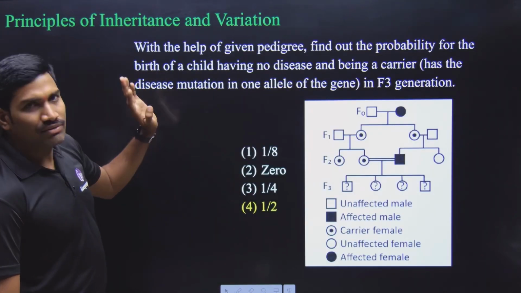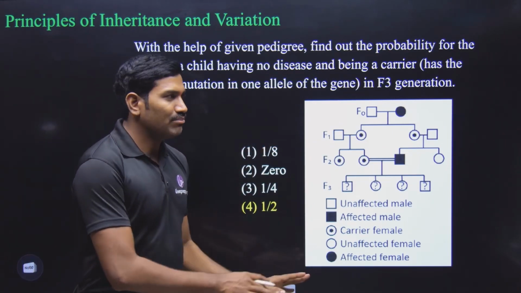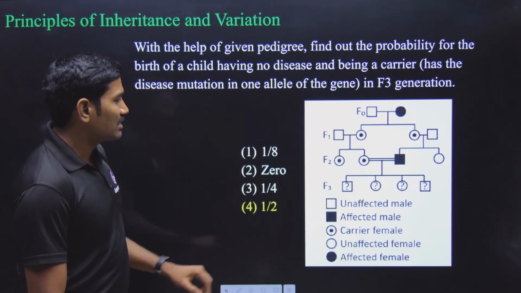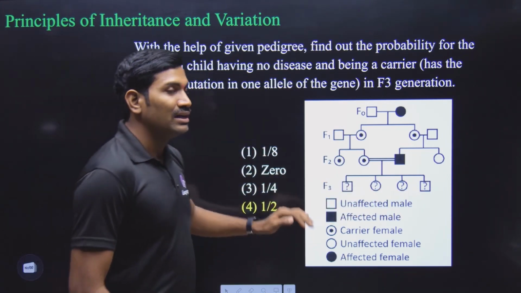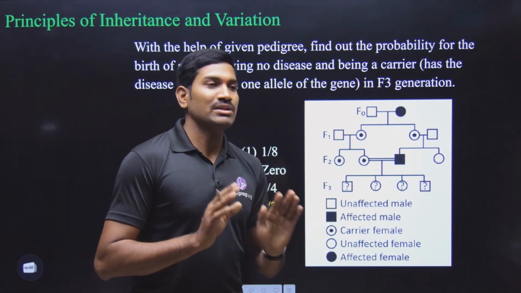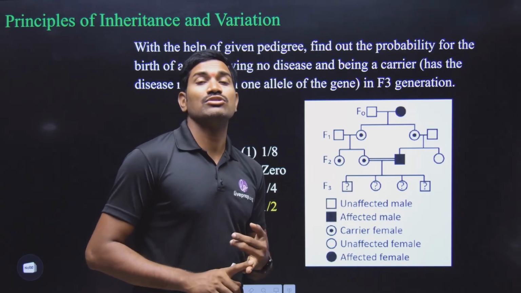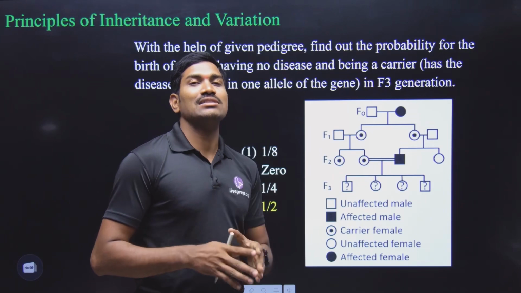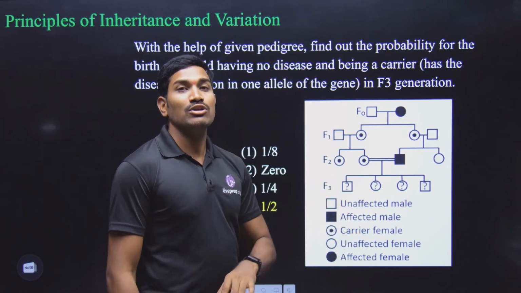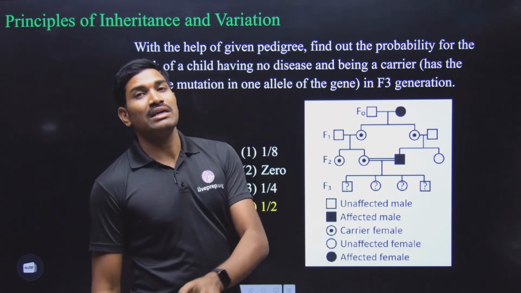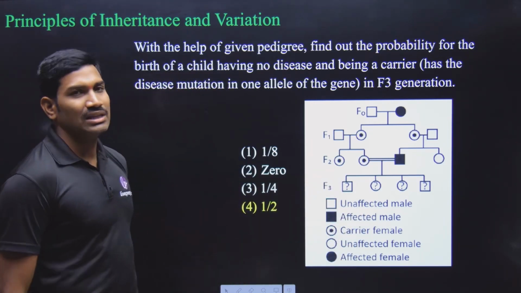Next one, again from the principles of inheritance and variation. So here they have given a pedigree, and based on this pedigree, they are asking about the F3 generation. In the F3 generation, what are they expecting? They want a normal individual, meaning there is no disease, but it should be a carrier. What is the probability that an individual has no disease but is a carrier? This is the question they are asking in the F3 generation.